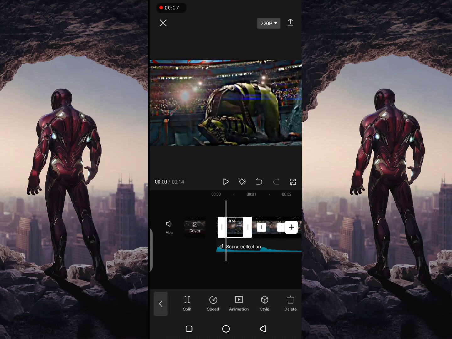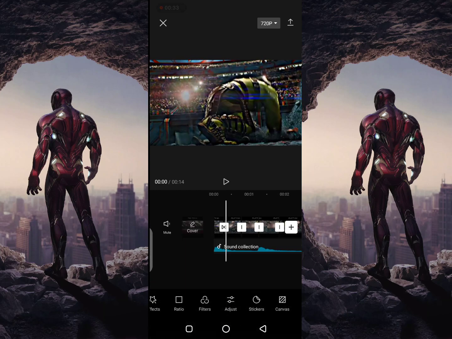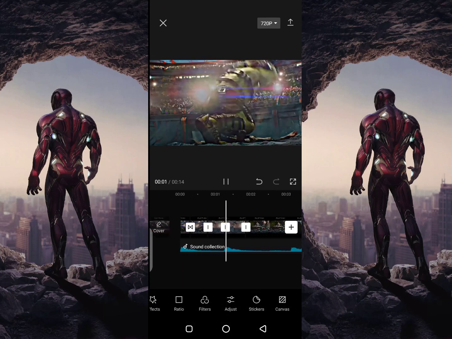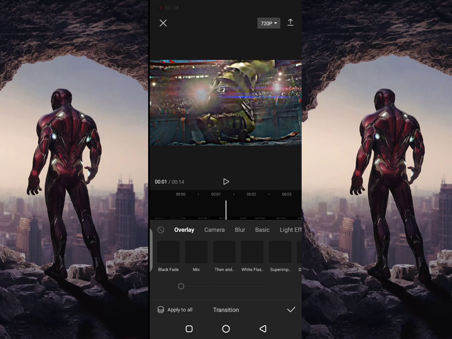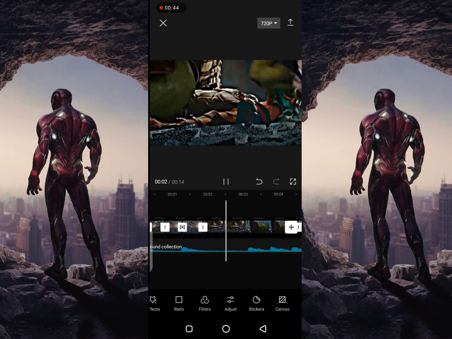Split the clip. Go to transition. Select superimpose. Click the second split part. Select superimpose. Now go to the third split part.